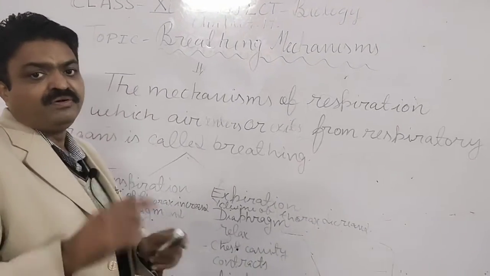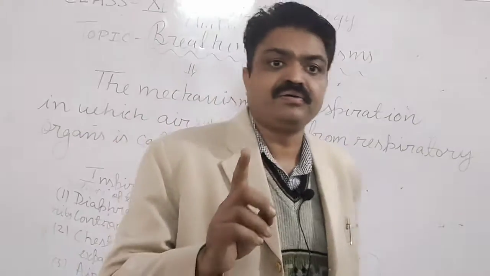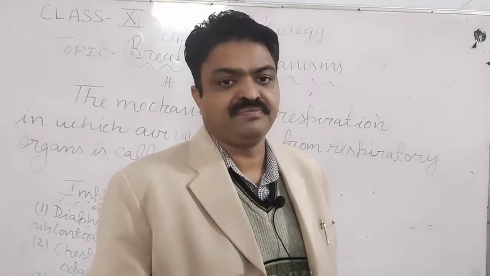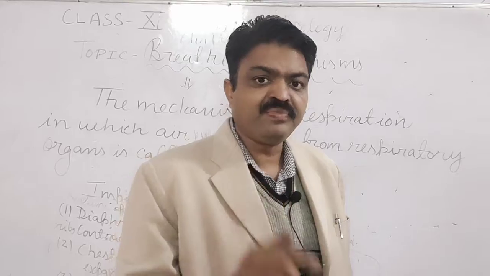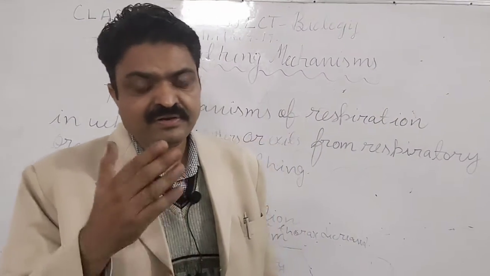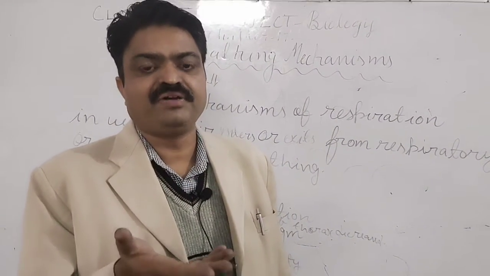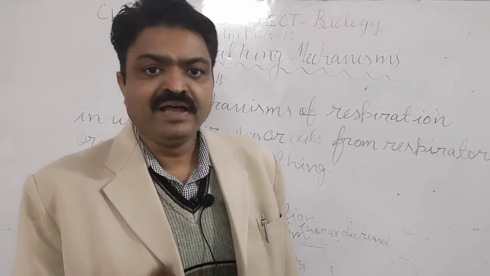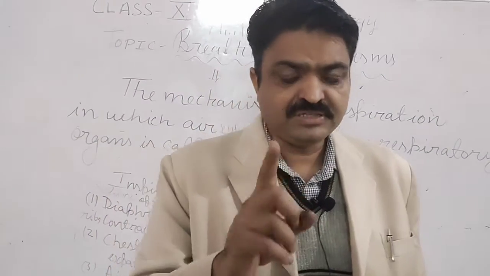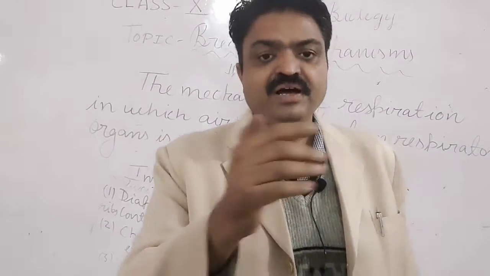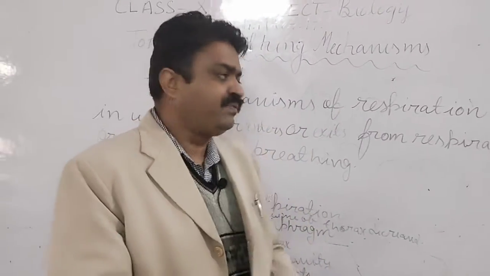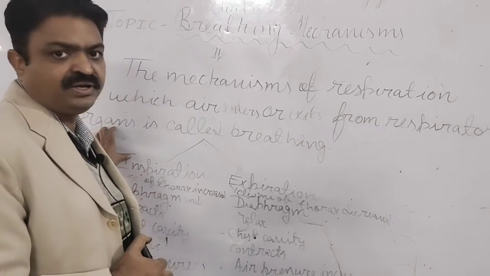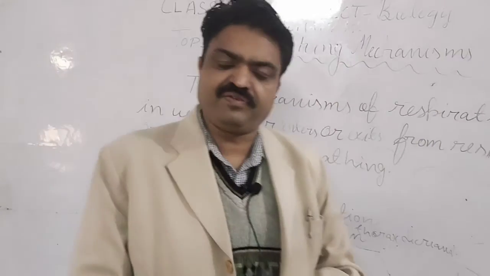Inspiration and expiration are done with the help of one important part of the respiratory system that is known as the diaphragm. The diaphragm is a muscular sheath found just above our abdomen cavity, and it is attached with our ribs. Our breathing is regulated with the help of the diaphragm.